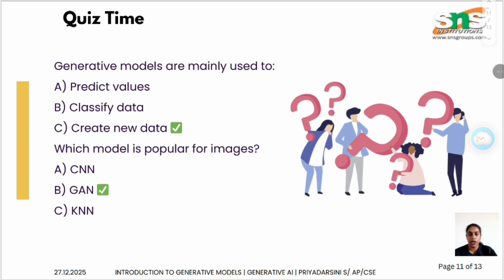Okay, we have two quiz questions here. Generative models are mainly used to predict values, classify data, or create new data? We obviously know that a generative model is used to create new data. And second question, which model is popular for image generation? We already know that GAN is used for image generation.